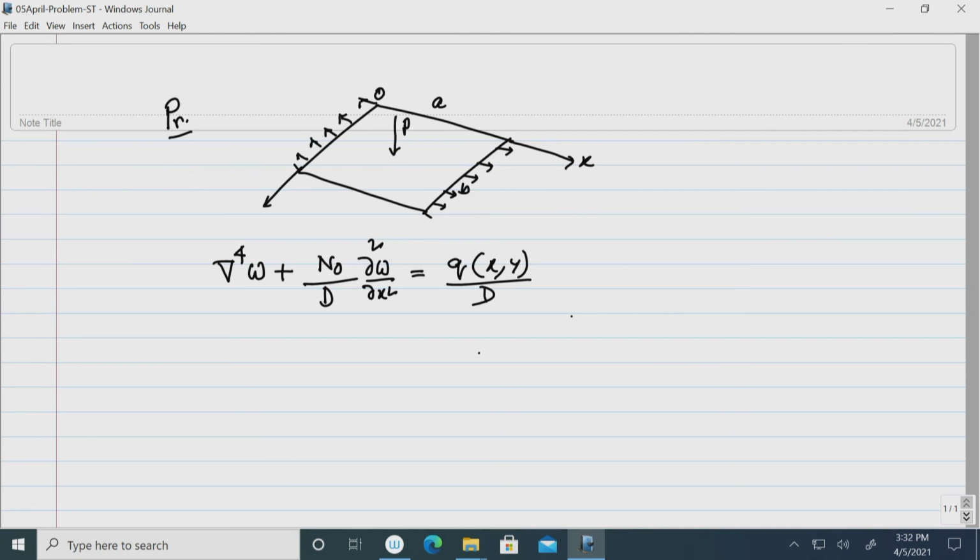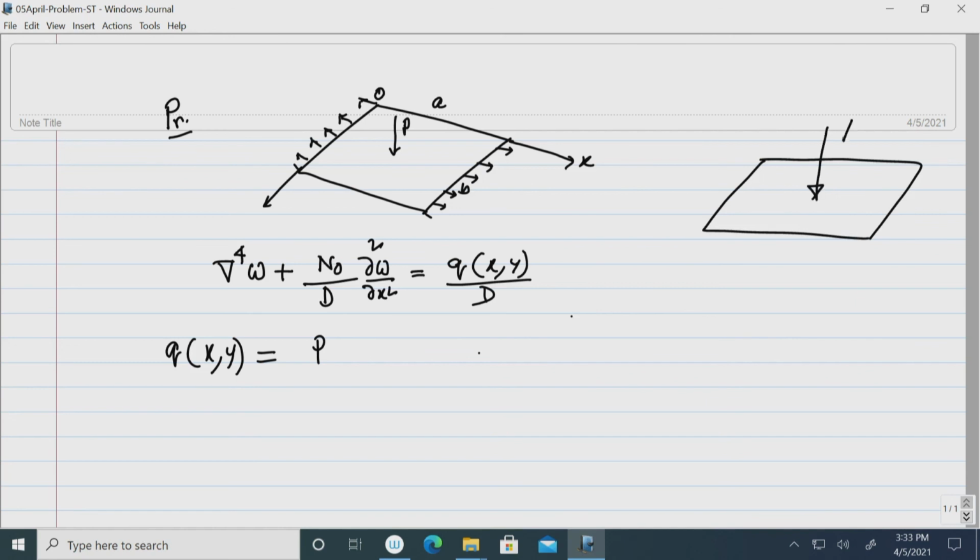know that a concentrated load can be expressed as an equivalent distributed load by making use of the Dirac delta function. So, here I can write q x y, because it is, suppose the concentrated load is acting at any point along the plate whose coordinate is say xi and eta, okay, measured with respect to the origin, then we can write, okay. So, q x y we can express like that.